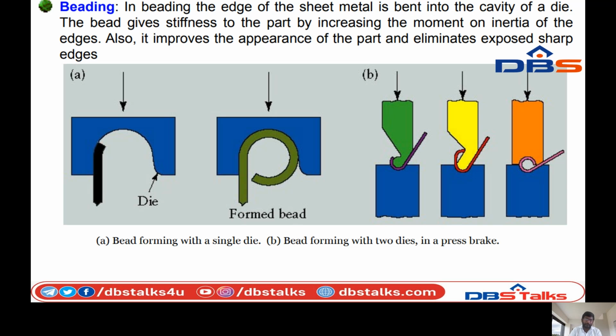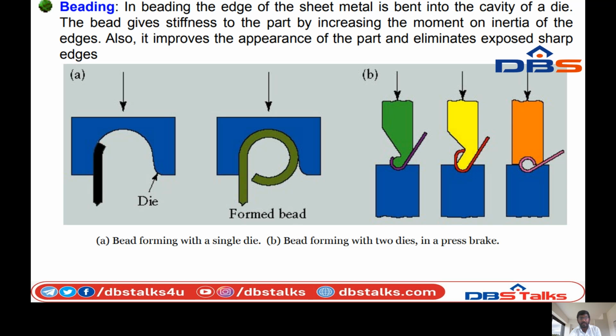So we can see the figure. In this figure you can see bead forming with a single piece and bead forming with two pieces in a press brake. The die will be placed to the particular shape. The sheet metal will be passing through the die. So the die will form the bead. Finally, the formed bead is generated.